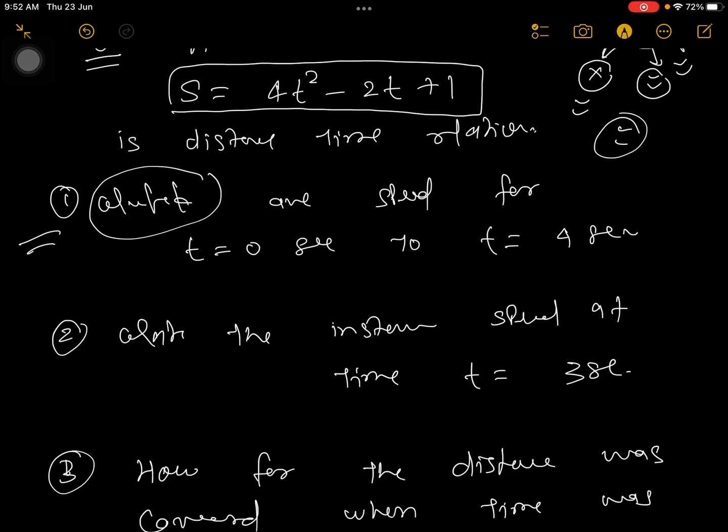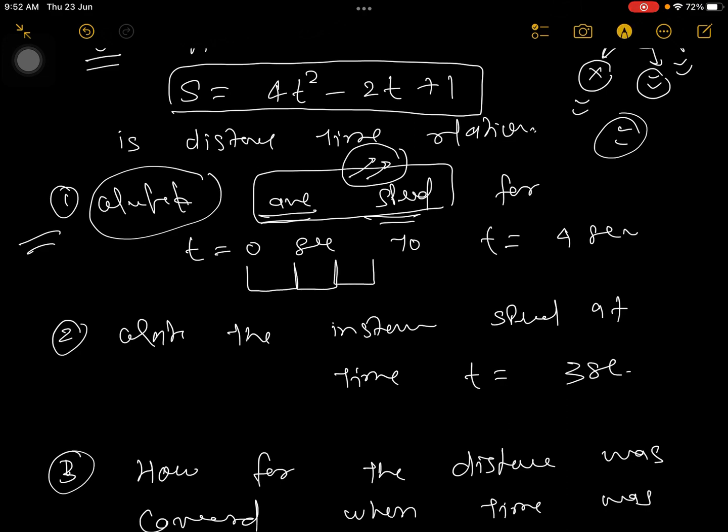Now next part. Now focus on your question. We have to calculate our average speed. So always remember, if average speed comes into the question, what should run in your mind? Average speed means total distance covered in the given time interval. So what is your time interval? From t = 0 to 1 to 2 to 3 to 4, right? So the total time is 4 seconds. In those 4 seconds, how much distance is the vehicle traveling? How will you calculate that?